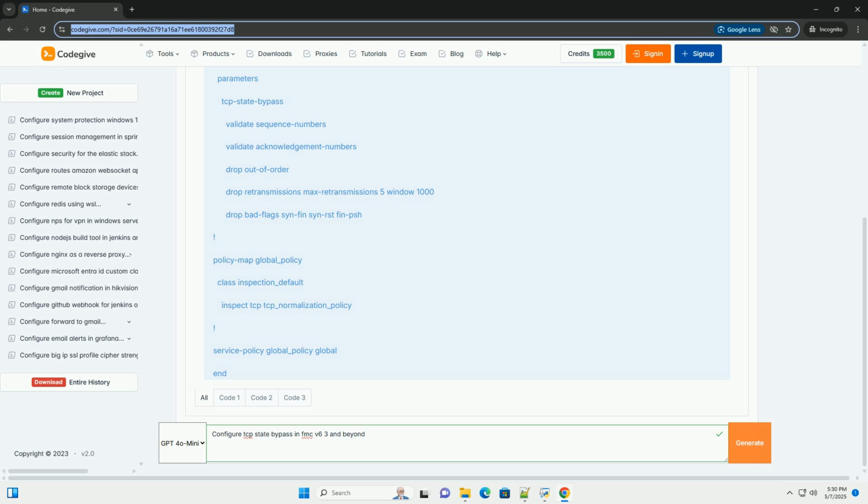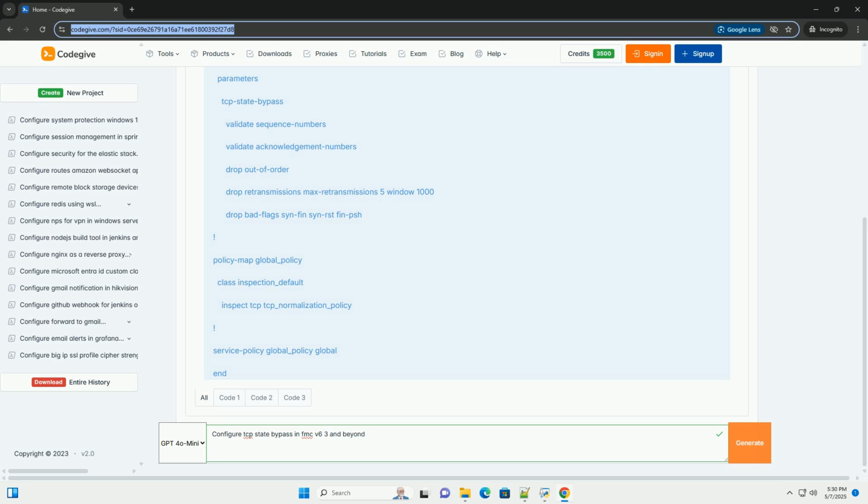tcp-state-bypass enables TCP state bypass. validate sequence numbers, validate acknowledgment numbers enforces strict validation. drop out-of-order drops out of order packets. drop retransmissions max-retransmissions 5 window 1000 drops retransmissions, but allows up to 5 retransmissions within a 1000 millisecond window. This is an example of a configuration that allows some retransmissions to mitigate disruption.